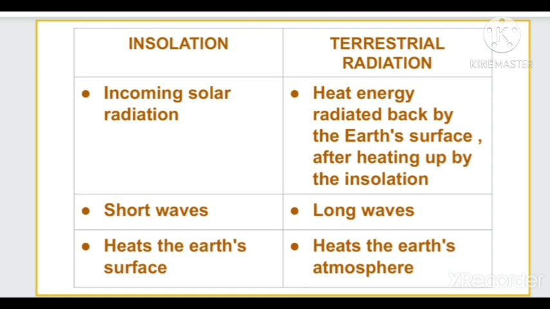But the terrestrial radiation going towards the atmosphere and then to space is able to increase the temperature of the atmosphere. So 34% of the terrestrial radiation is absorbed by the earth's atmosphere. So we can say the earth's atmosphere is getting heated by terrestrial radiation, not by insolation.